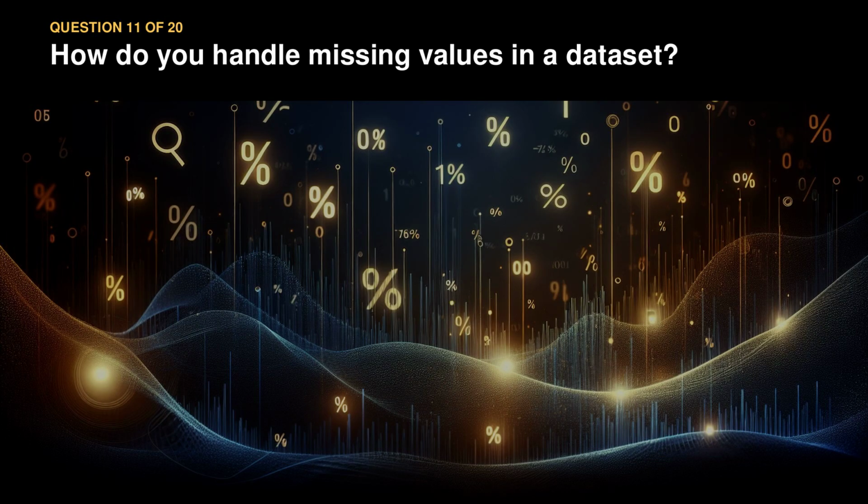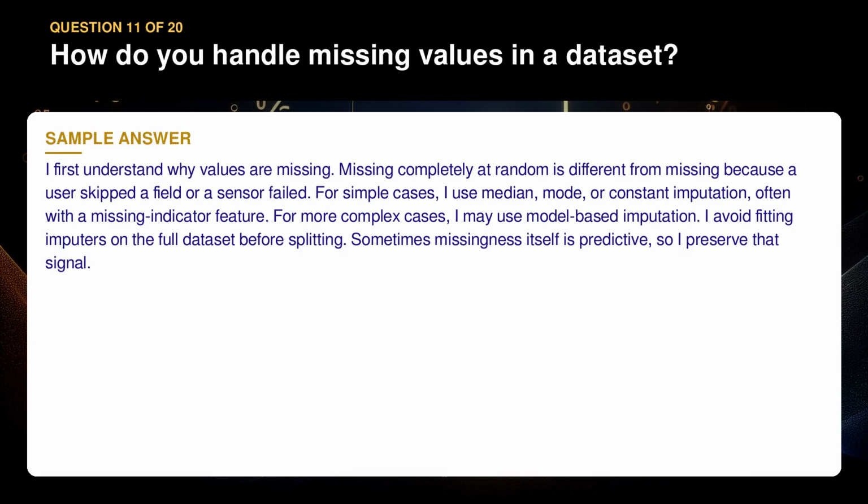Question 11. How do you handle missing values in a dataset? I first understand why values are missing. Missing completely at random is different from missing because a user skipped a field or a sensor failed. For simple cases, I use median, mode, or constant imputation, often with a missing indicator feature. For more complex cases, I may use model-based imputation. I avoid fitting imputers on the full dataset before splitting. Sometimes missingness itself is predictive, so I preserve that signal.